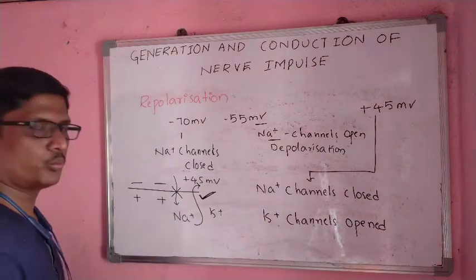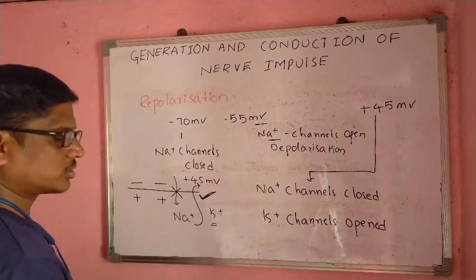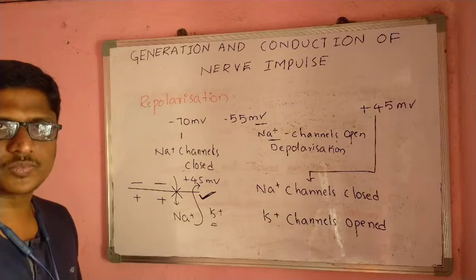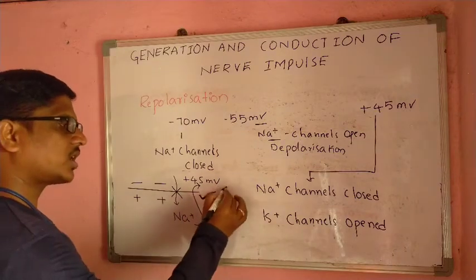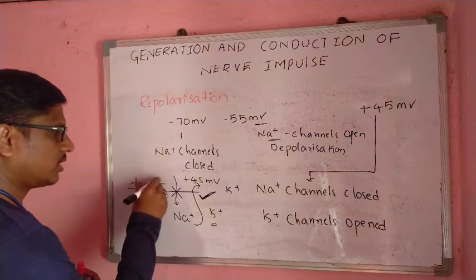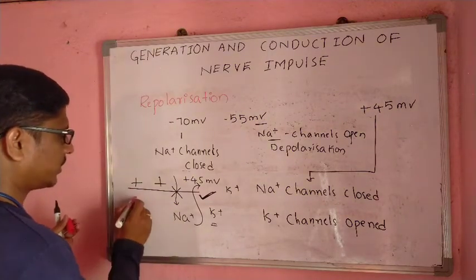Potassium moves out from the axoplasm to the axolemma, so outside gets positive charges, and inside again gets the negative charges.